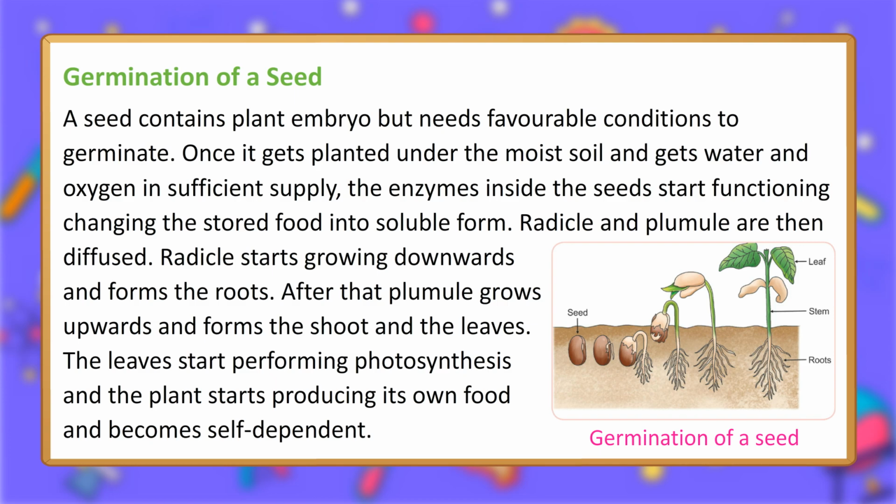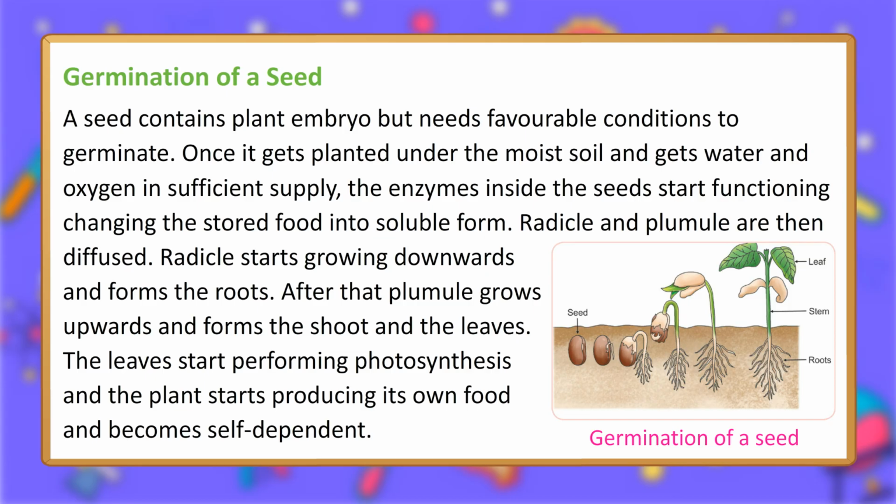Germination of a seed. A seed contains a plant embryo but needs favorable conditions to germinate. Once it gets planted under the moist soil and gets water and oxygen in sufficient supply, the enzymes inside the seed start functioning, changing the stored food into soluble form. Radicle and plumule are then diffused.